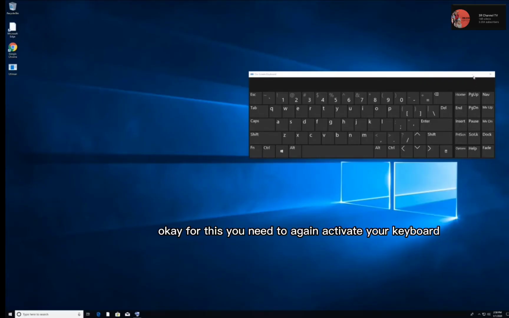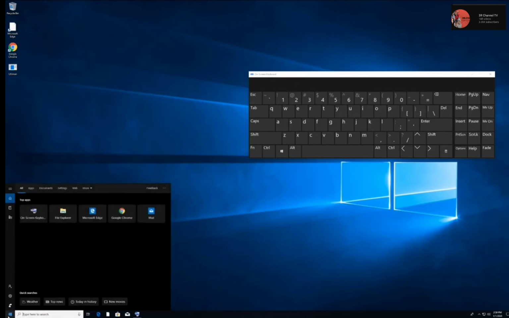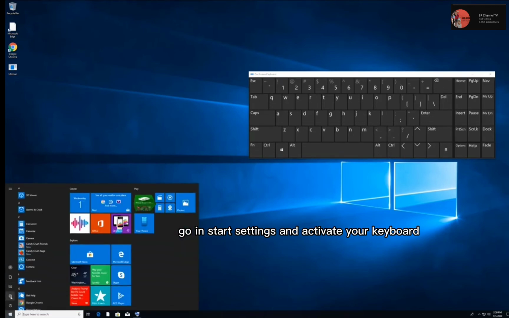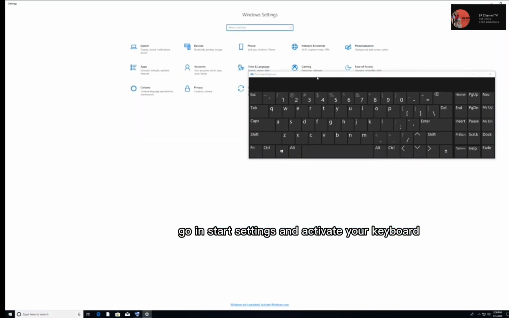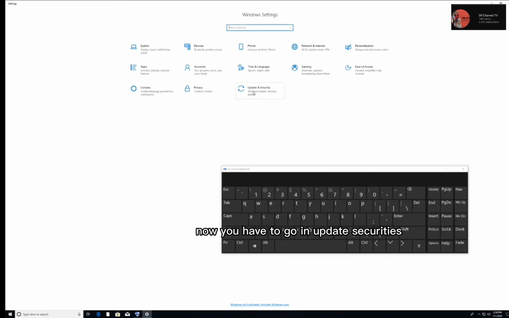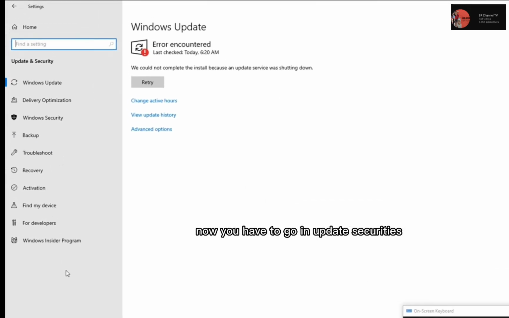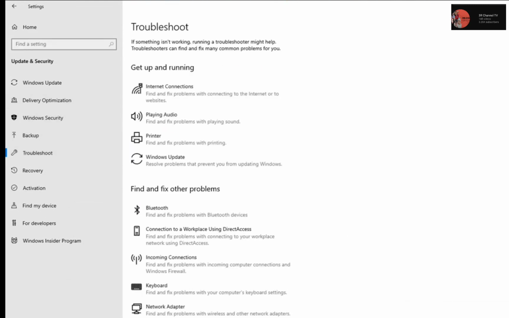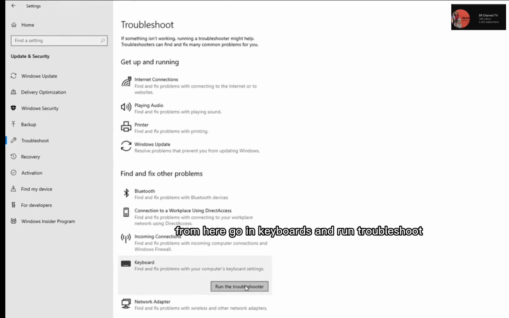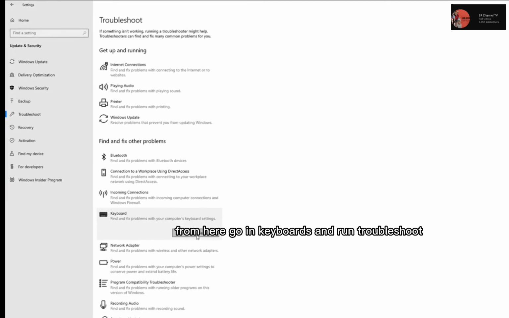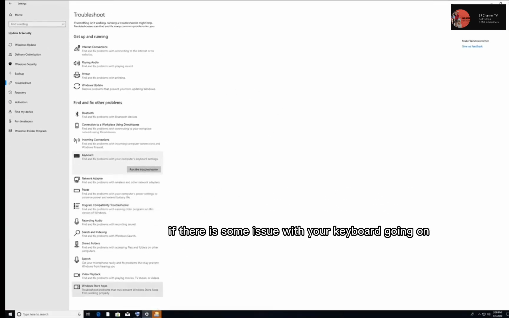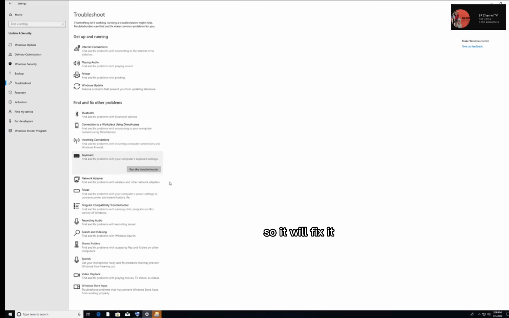Fourth solution. For this you need to again activate your virtual keyboard. Go in Start, Settings and activate your keyboard. Now you have to go to Update and Security and go in Troubleshoot. From here, go in Keyboard and run the troubleshooter. Once you do that, the system will automatically troubleshoot if there is some issue with your keyboard, so it will fix it.